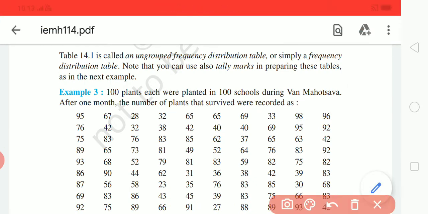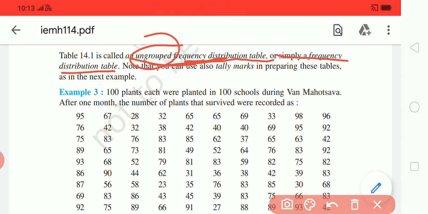So this is called ungrouped data, because we have not grouped the frequency, we have not paired them, like how many students got marks between 10 to 20, how many got between 20 to 30. That would be grouping of the frequency, but we are now just using a frequency distribution table that is not grouped. So this is ungrouped data, or simply you can write ungrouped frequency table.